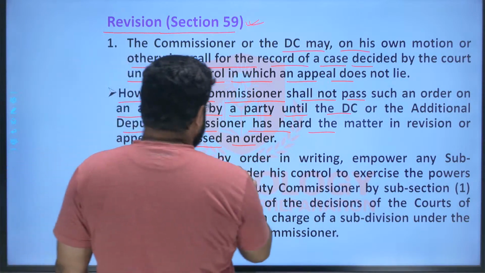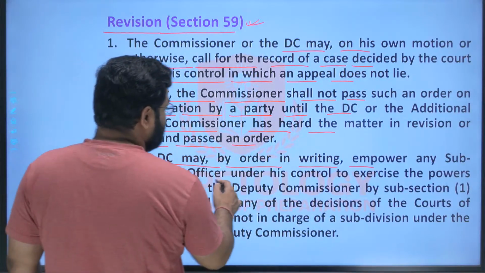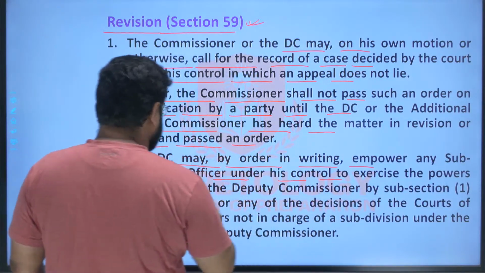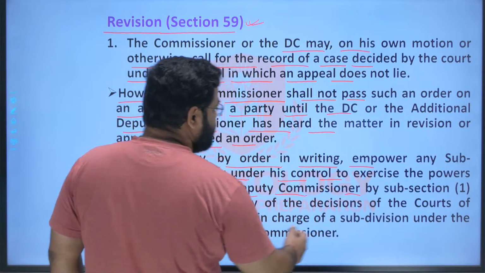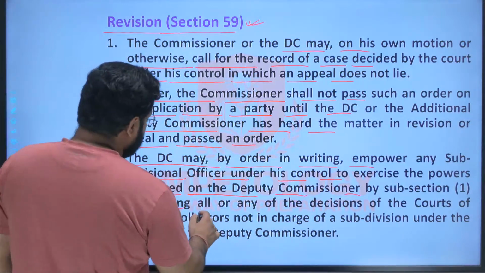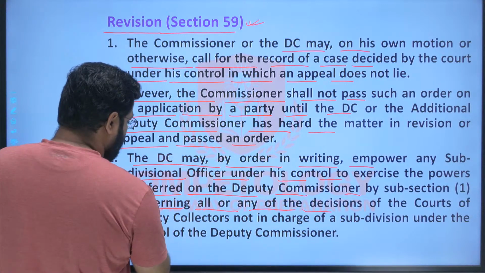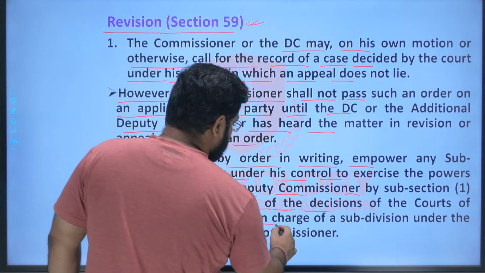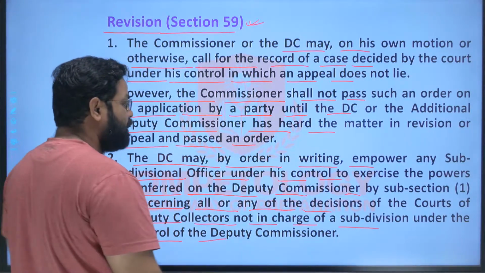The DC may by order in writing empower any subdivisional officer under his control to exercise the power conferred on the deputy commissioner by subsection 1 concerning all or any of the decisions of the court or the deputy collector not in charge of the subdivision under the control of the DC.